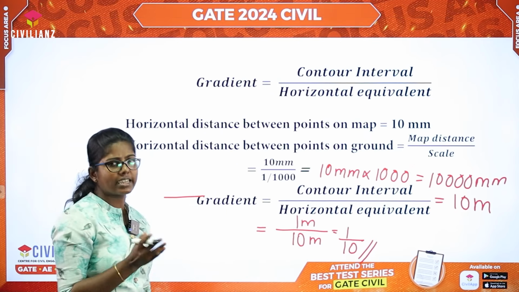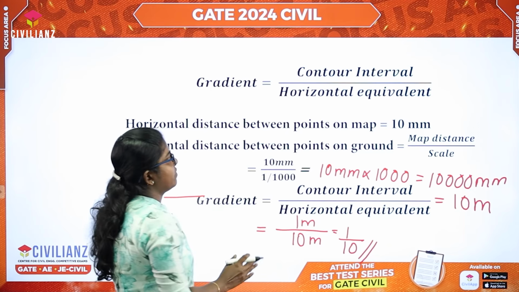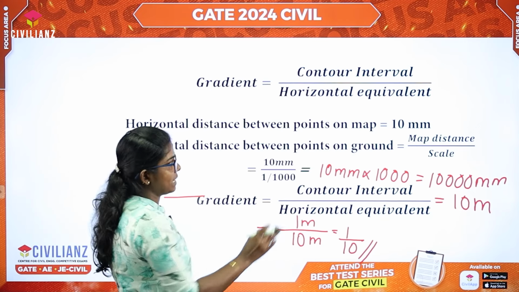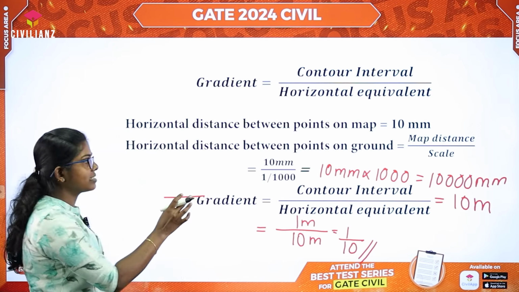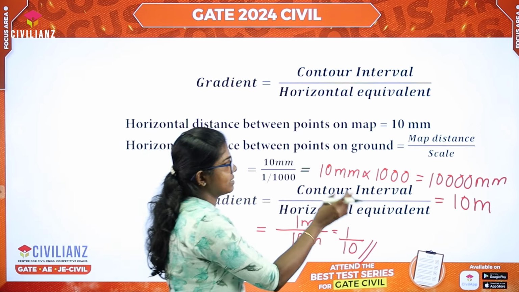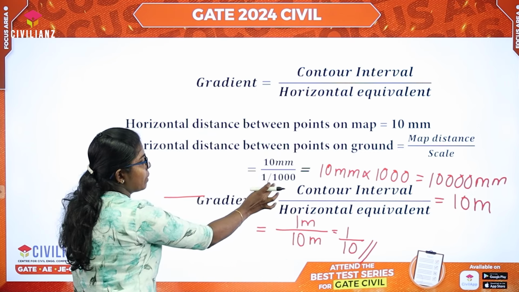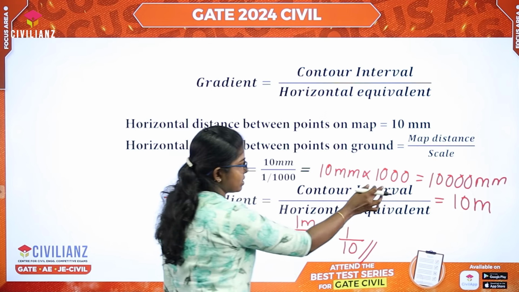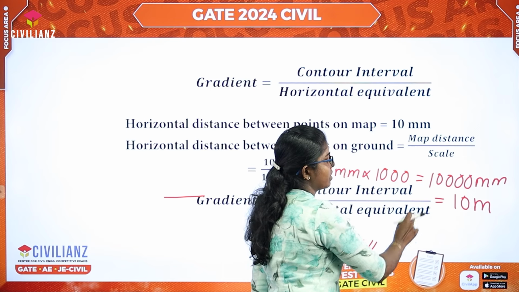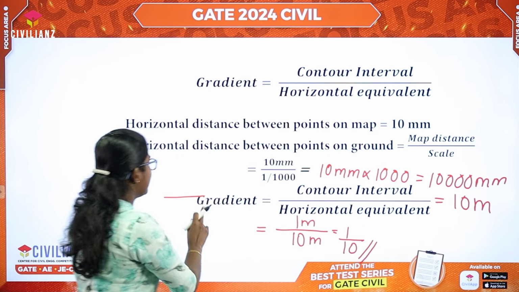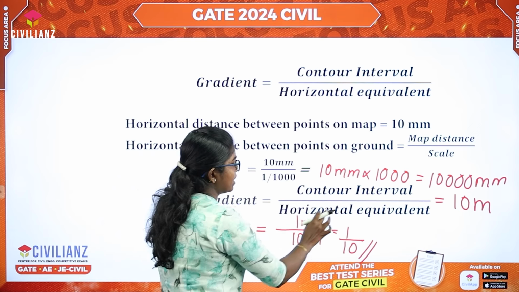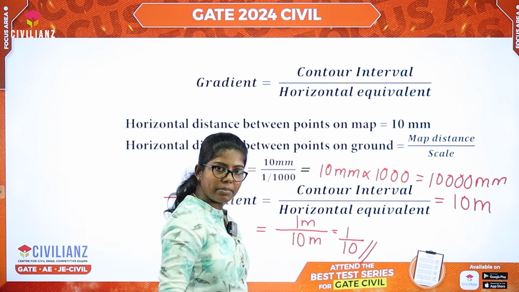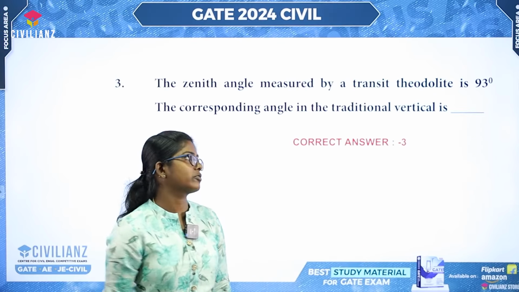We know that to find the gradient, the formula is the contour interval divided by the horizontal equivalent. The horizontal distance between the points on the map is 10 mm. The horizontal distance between the points on the ground is map distance by scale. The 10 mm divided by 1 in 1000 is equal to 10 mm into 1000, which gives 10,000 mm. That is equal to 10 meters. Our gradient is the contour interval divided by the horizontal equivalent, which is equal to 1 meter by 10 meters, which is equal to 1 by 10. This is our answer. Let's move to the next question.